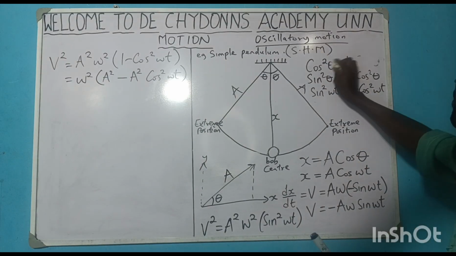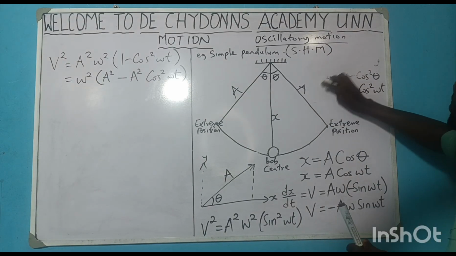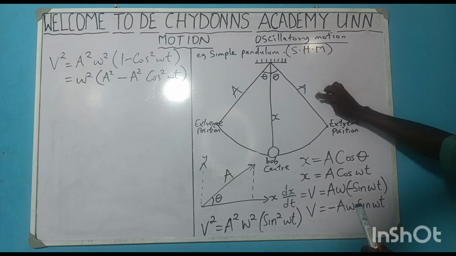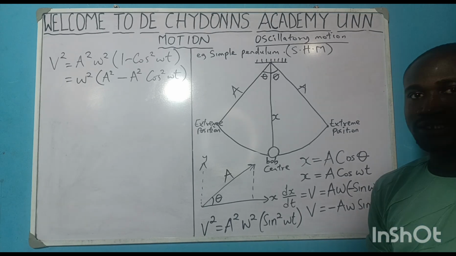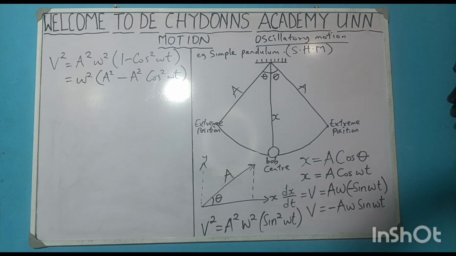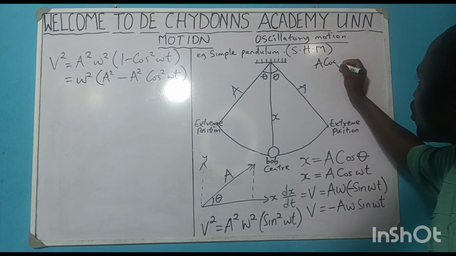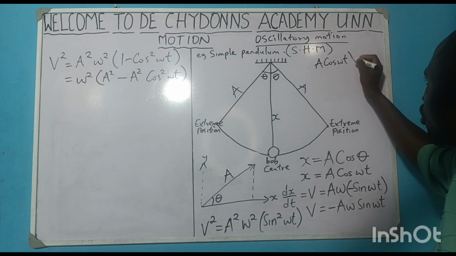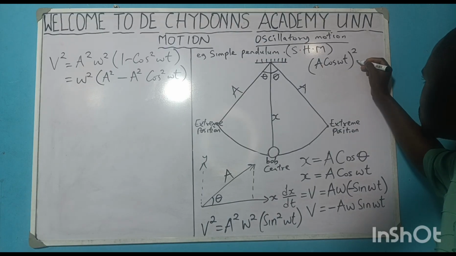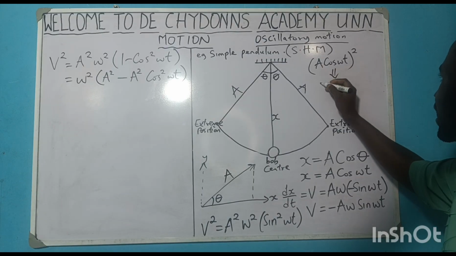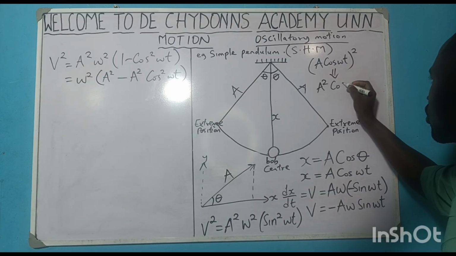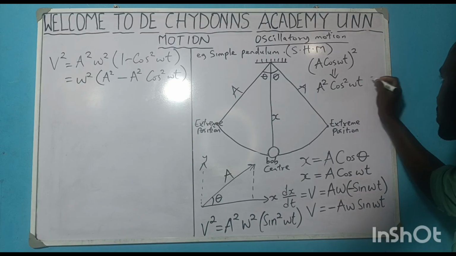See, also remember that physics and mathematics, they are like brothers. Are you getting it? Physics and mathematics, they are like brothers. See, also remember that a cos wt all squared is what we call a squared cos squared wt.